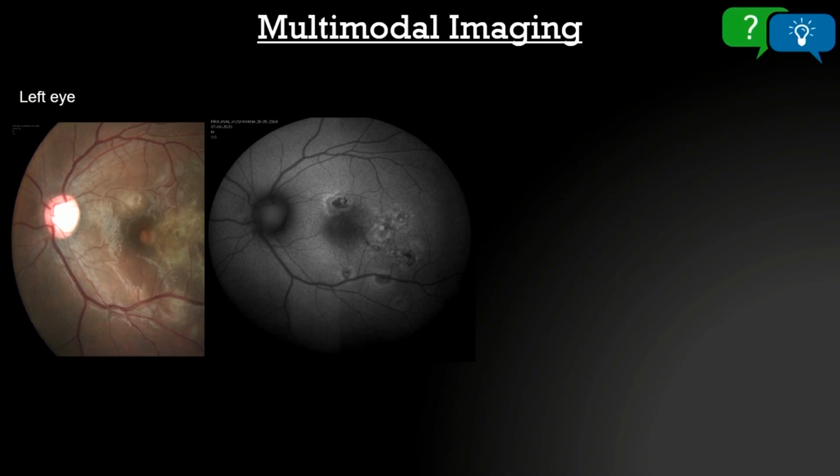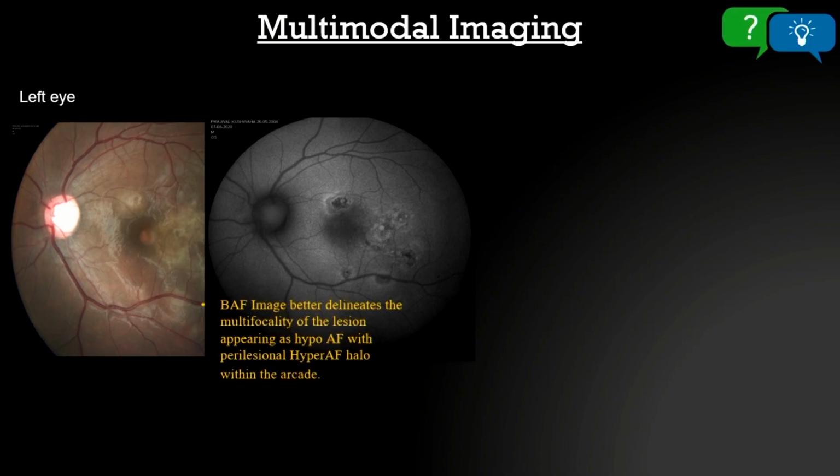Okay, so two types of autofluorescence images can be there, and this is the blue autofluorescence or short wave autofluorescence image, and this better delineates the multifocality of the lesion. You can see the black lesions multifocally spread on the posterior pole, and it appears as hypoautofluorescence with a perilesional halo of hyperautofluorescence around the lesion, and all the lesions are within the arcade.